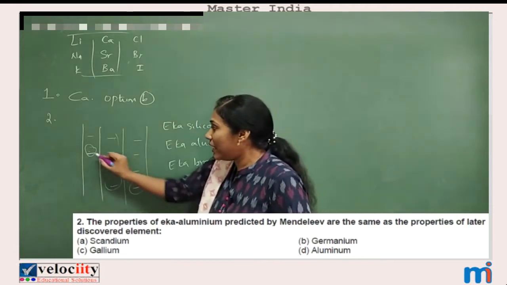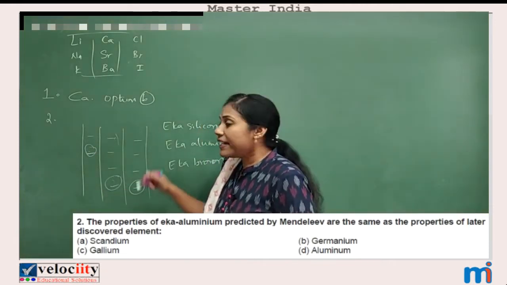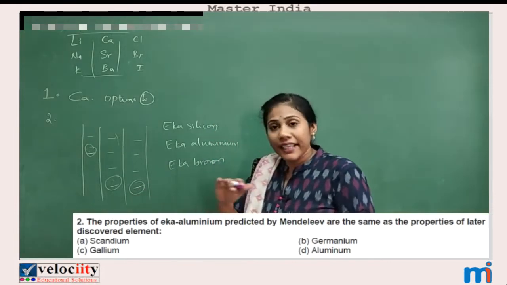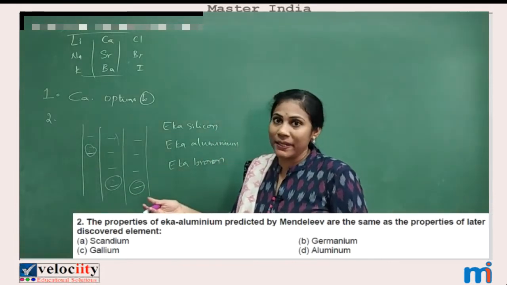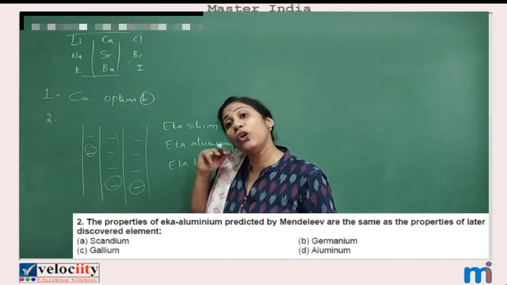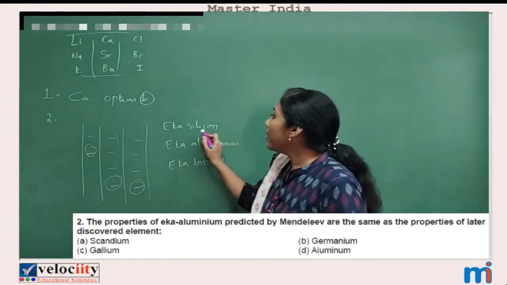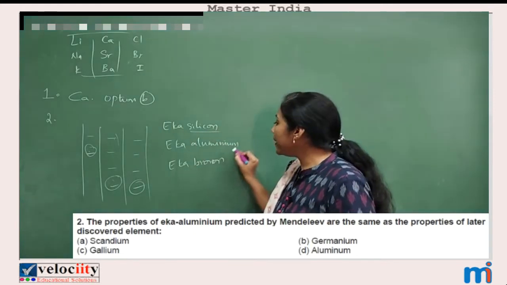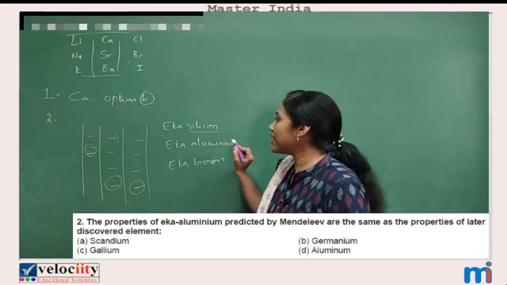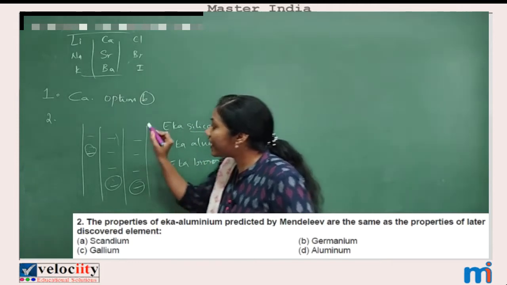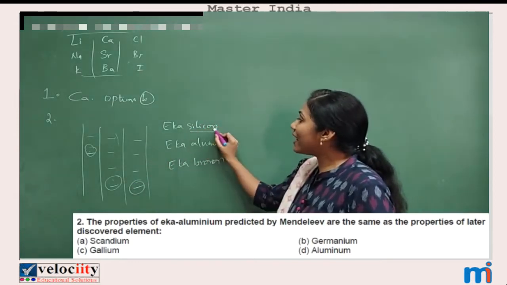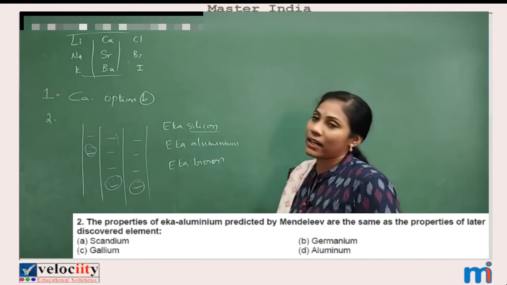Okay, they are not the names of real element. Say during his time, there was discovery of three elements. He thought that those elements may have similar properties with silicon, aluminium, and boron. Okay, so that's why the gaps he called it as Eka silicon, Eka aluminium, Eka boron.